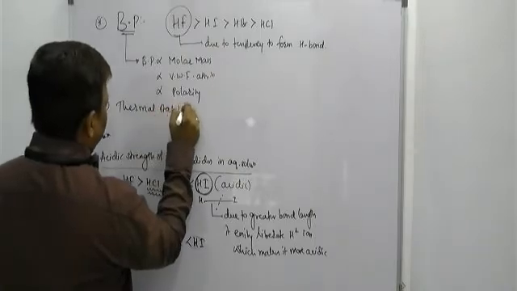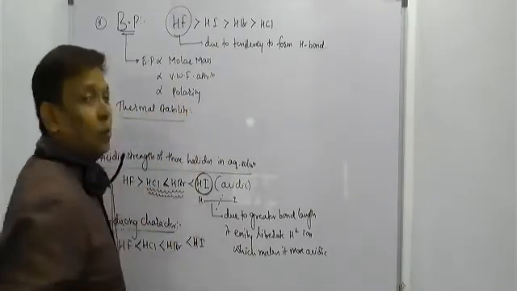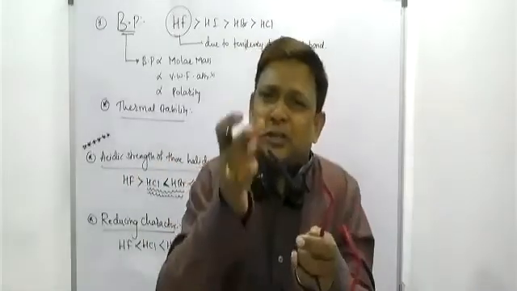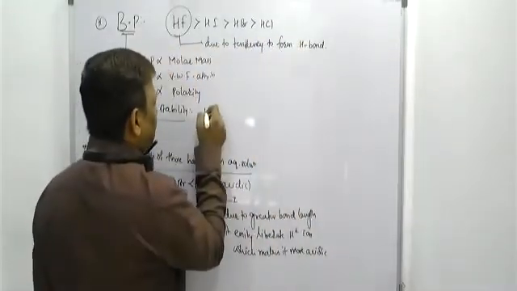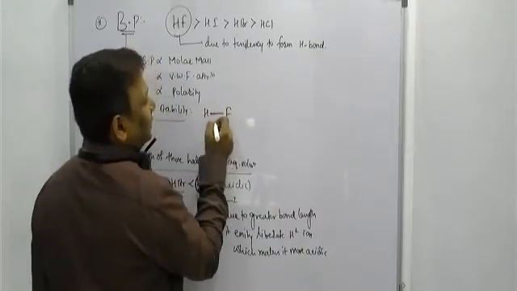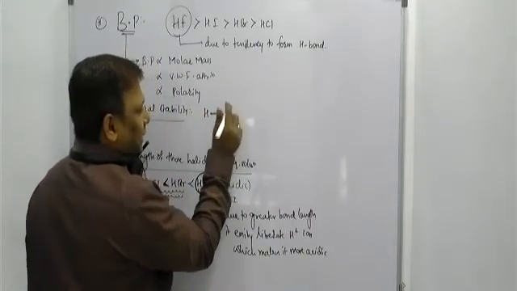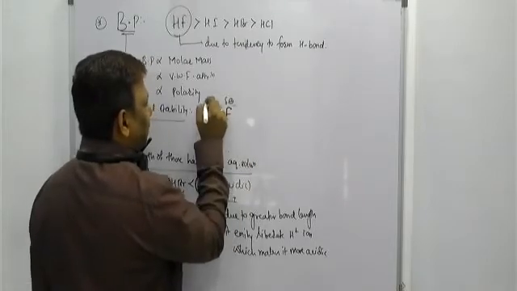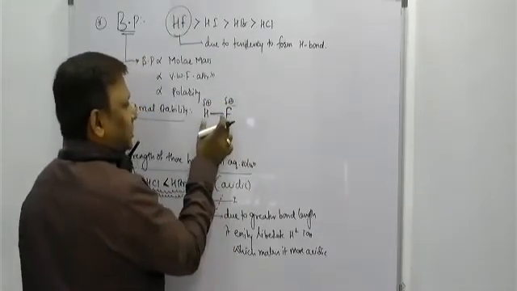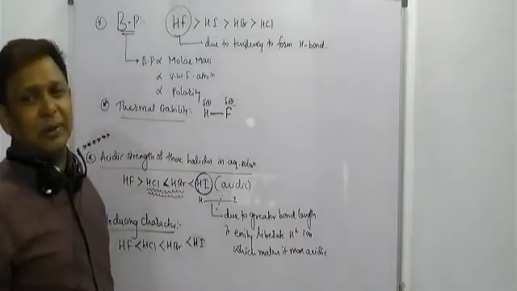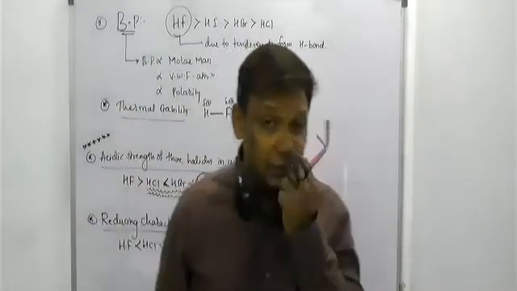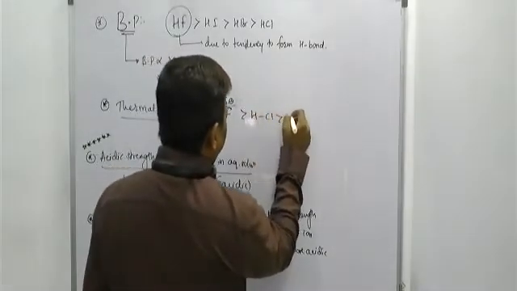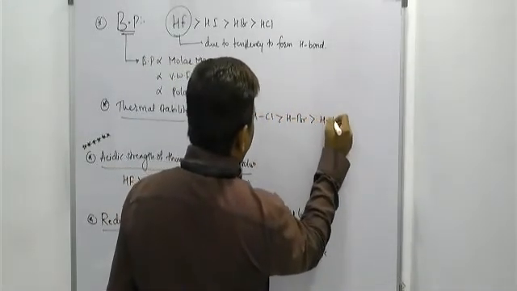Thermal stability, but very simple. What is that? HF, HCl, HBr, and HI. Greater the force of attraction, greater the thermal stability. Do you know? In HF the polarity is more, because it is more electronegative, so greater the partial negative charge and greater the partial positive charge here. So more the attraction, stronger the force of attraction, thermally more stable. HF is thermally more stable than HCl, than HBr, than HI.